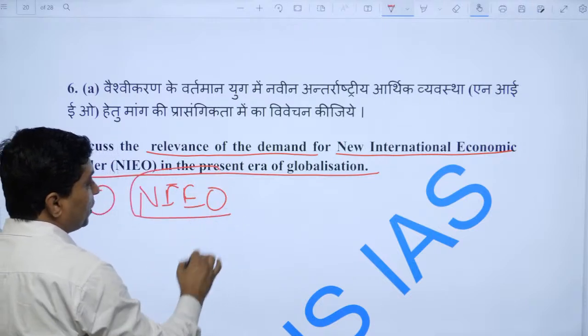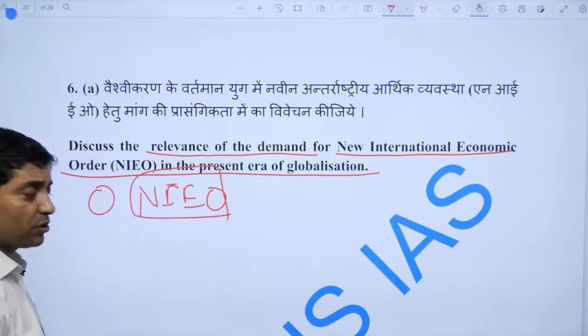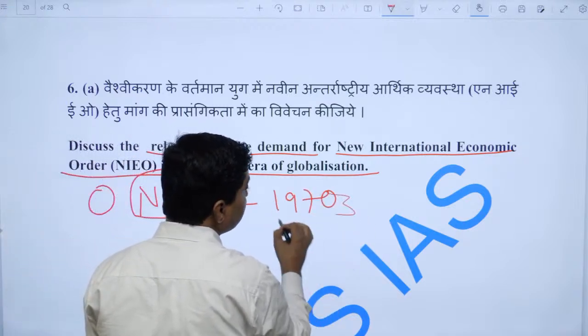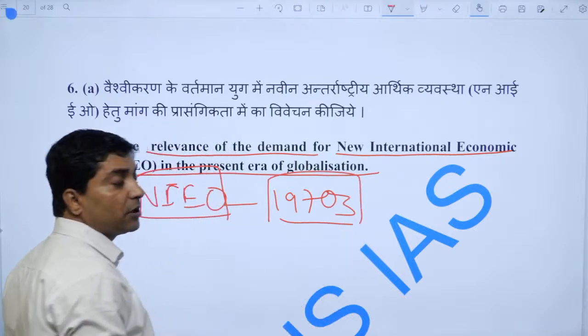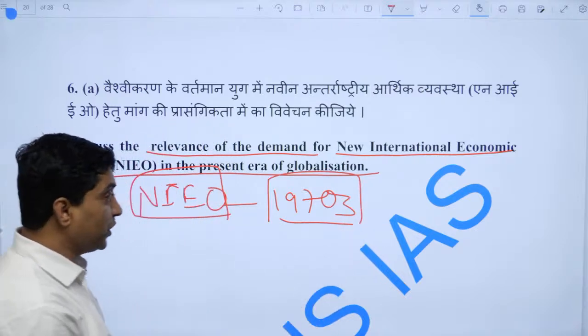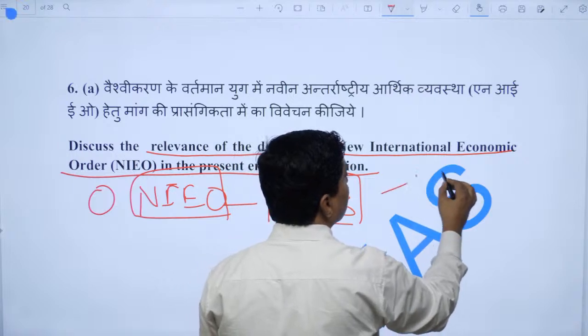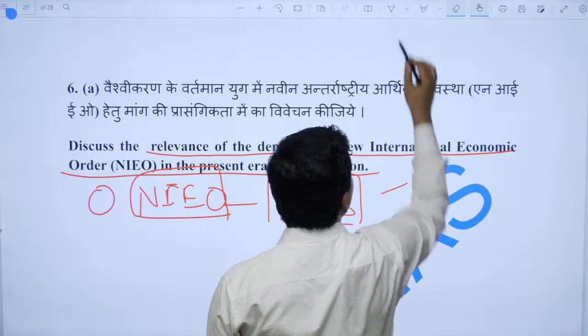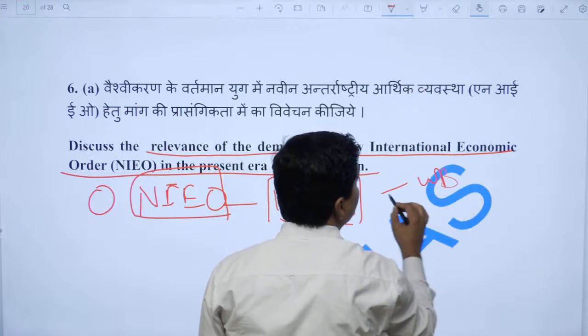It was a demand for a new international economic order, actually made in the 1970s, to restructure the Bretton Woods system. So restructure the World Bank, restructure the IMF,